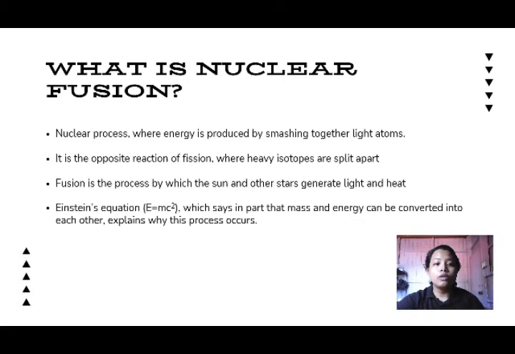So what is nuclear fusion? Nuclear fusion is a nuclear process where energy is produced by smashing together light atoms. It is the opposite of fission, where heavy isotopes are split apart. Fusion is the process by which the sun and other stars generate light and heat. Einstein's equation says in part that mass and energy can be converted into each other, which explains why this process occurs.